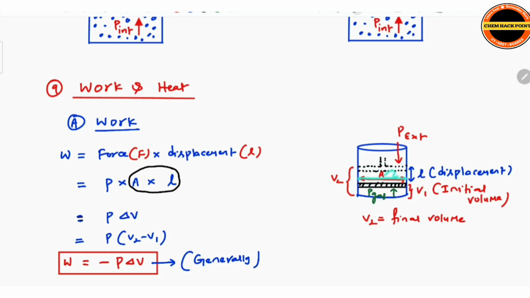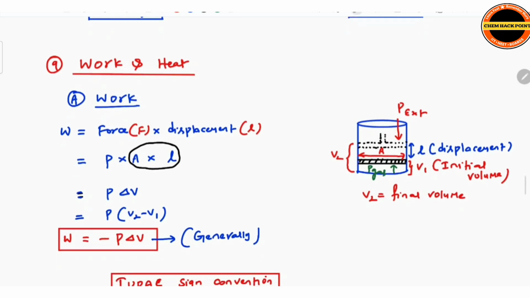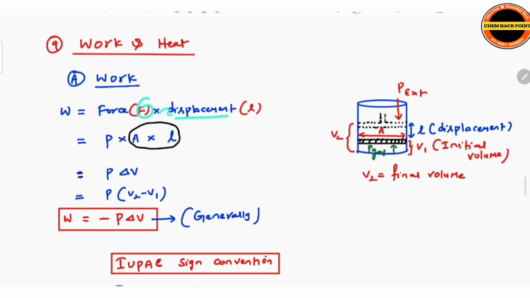The area of cross section of the cylinder is A, and the displacement from the initial to the final piston position is L. During expansion, V1 is less than V2. So force into displacement L is work. Force is pressure into area, and area into displacement is delta V.